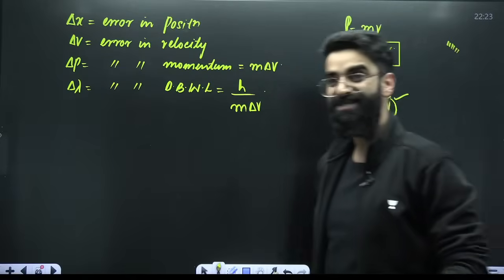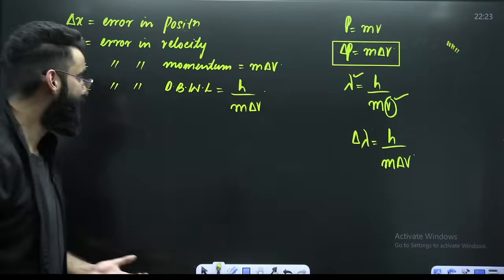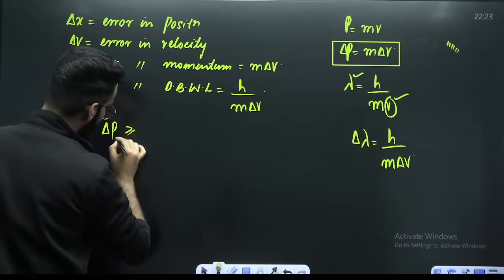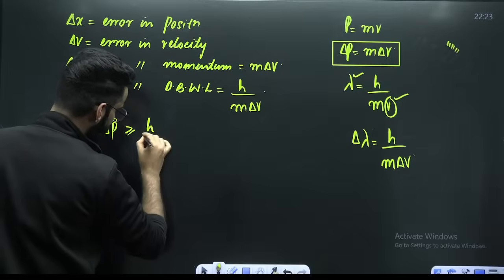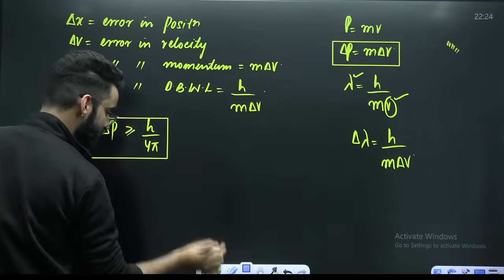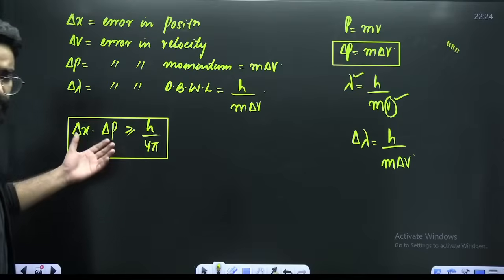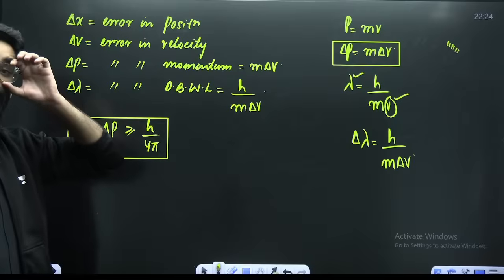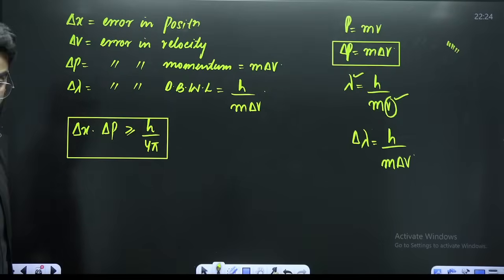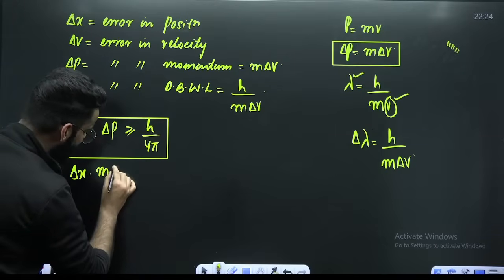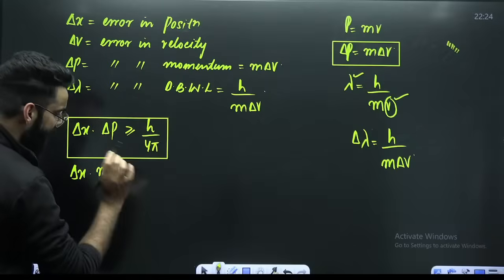Perfect. Now, as per Heisenberg, error in the position dot error in momentum was observed to be greater than or equal to h upon 4 pi. You need not know from where this result came. You need to remember this result, and I'll show you how to use this result in the questions. So I can write it like this: delta x dot delta p, which is nothing but m delta v, is greater than or equal to h upon 4 pi.